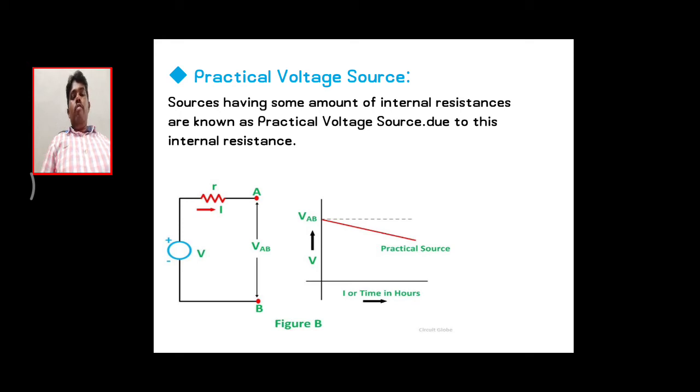Here, in the VI characteristics, the dotted line indicates the constant value of voltage with respect to the current for the ideal source. But for the practical voltage source, we should not get a constant voltage with respect to the current, because it has some internal resistance. That is the difference between these two. The VI characteristics clearly indicate the differences between the practical and ideal voltage sources. Finally, the ideal voltage source has zero resistance, while the practical voltage source has a small value of internal resistance. That's why it shows some variations.